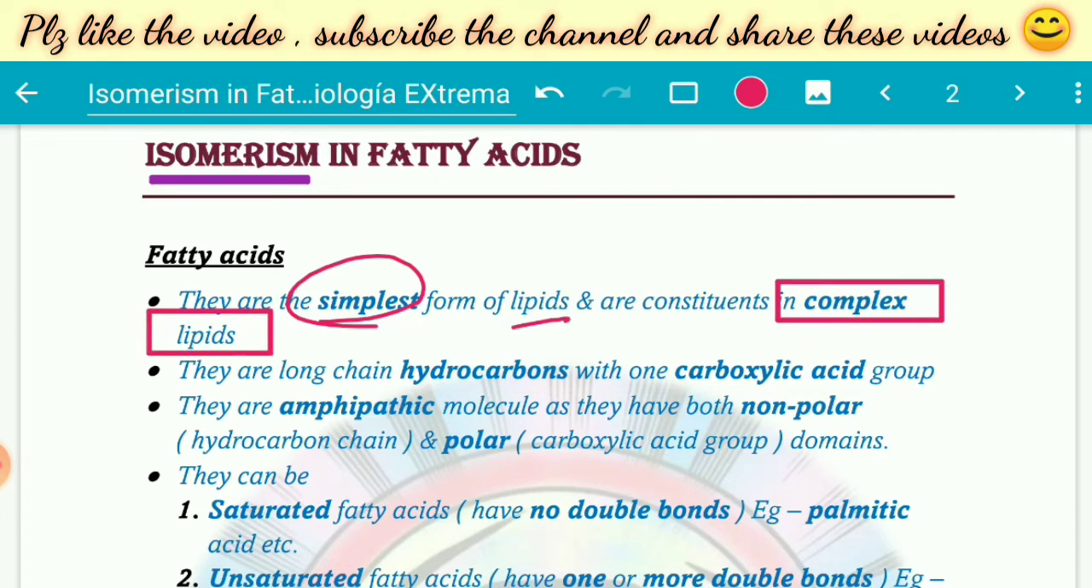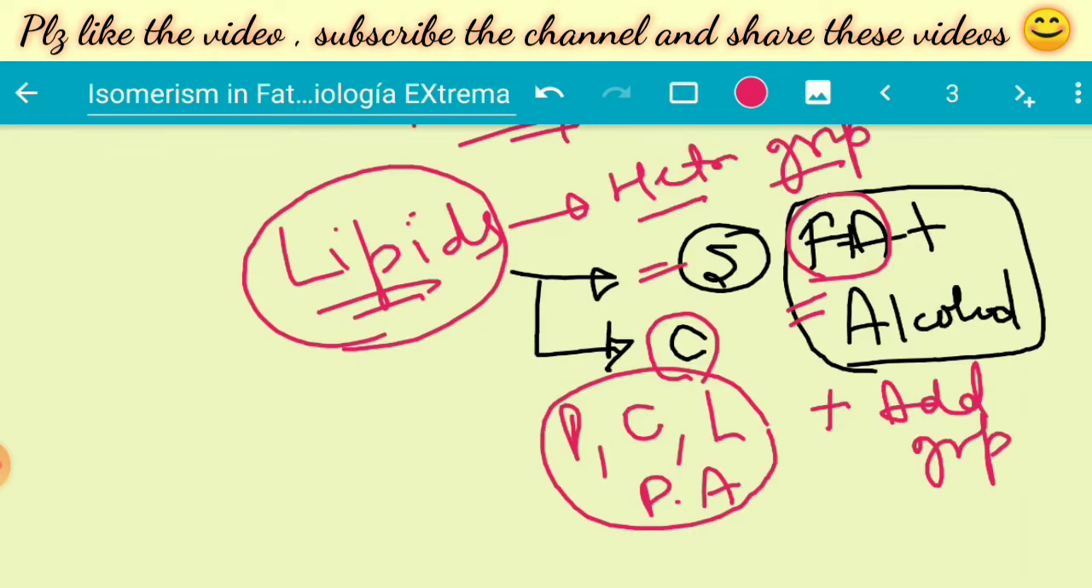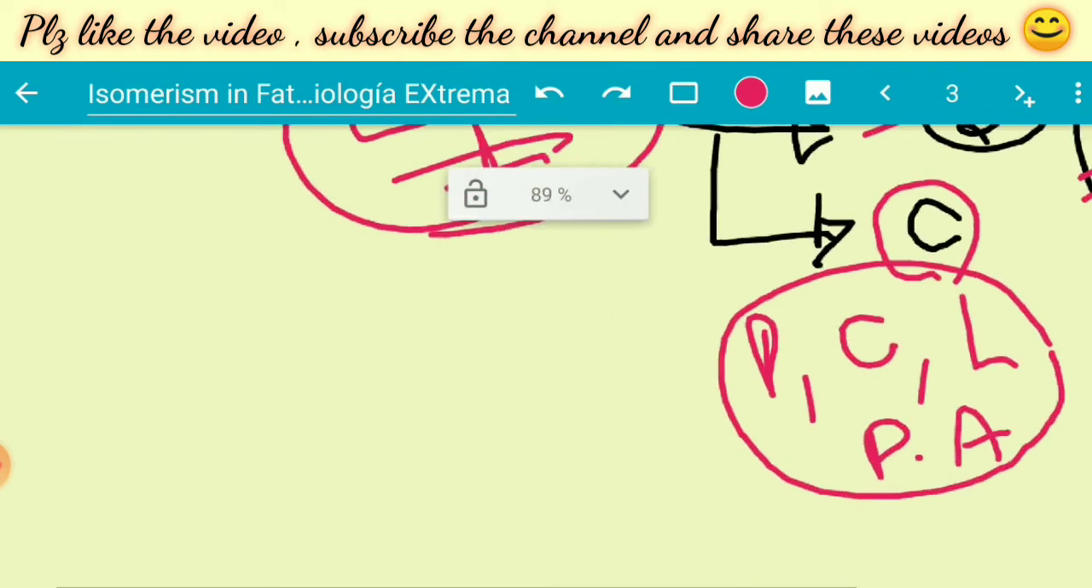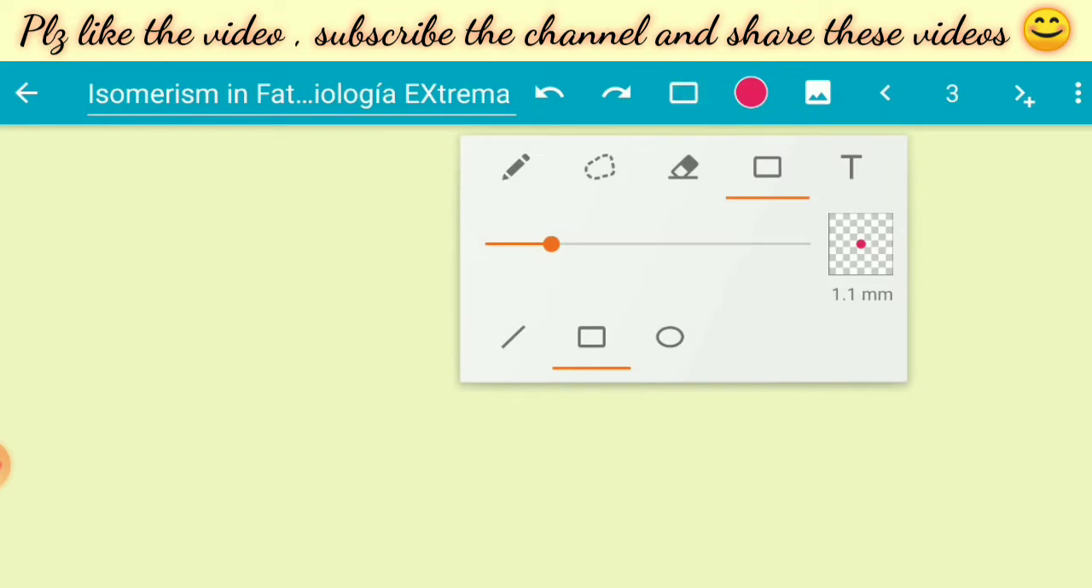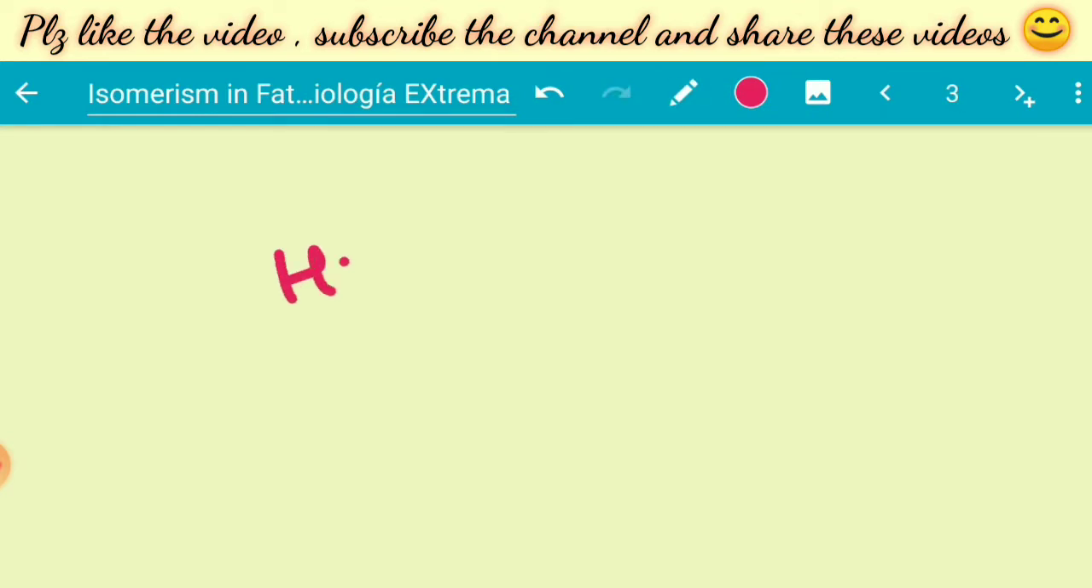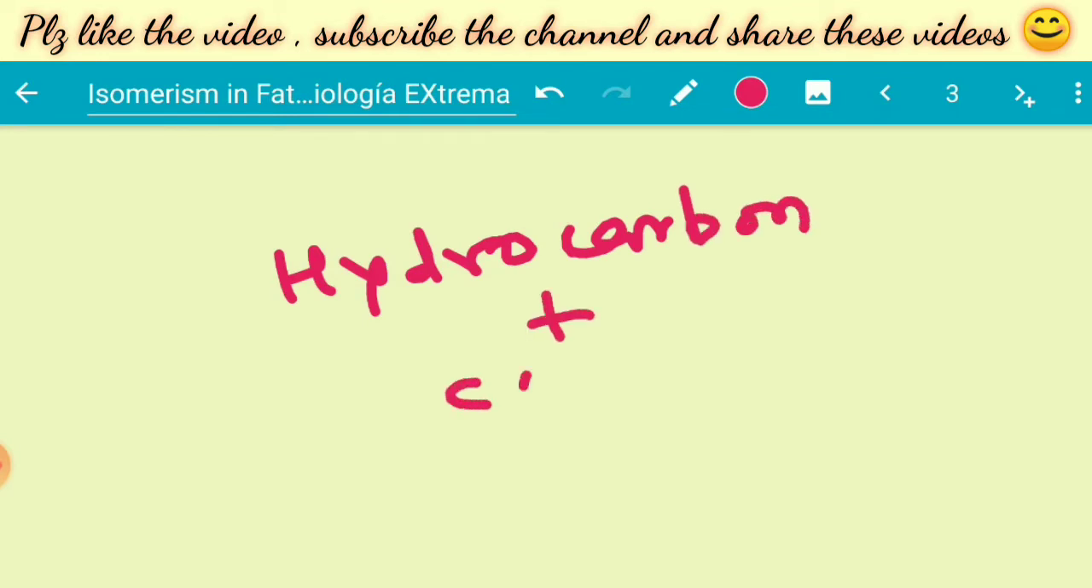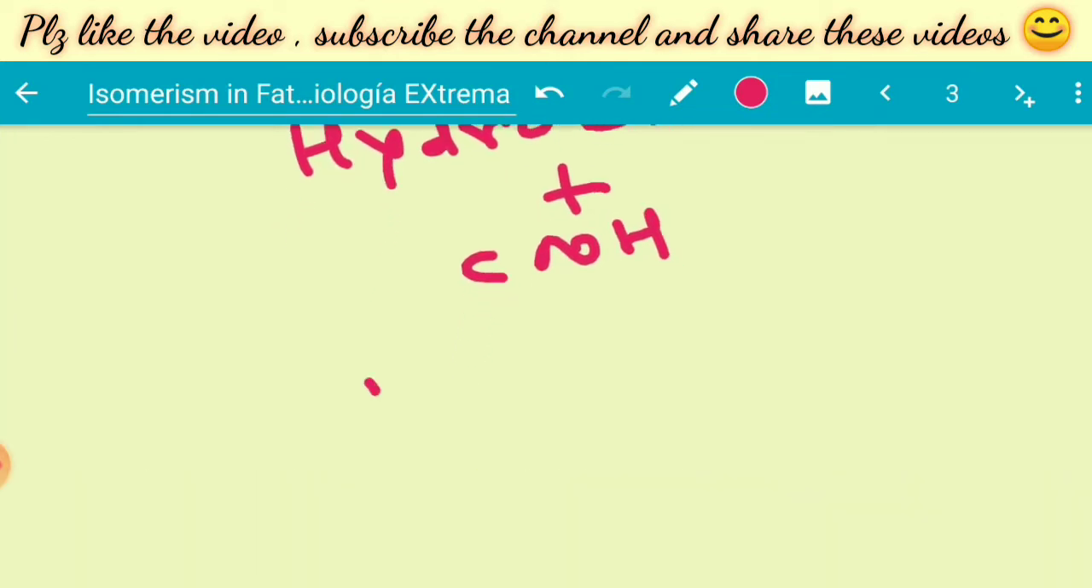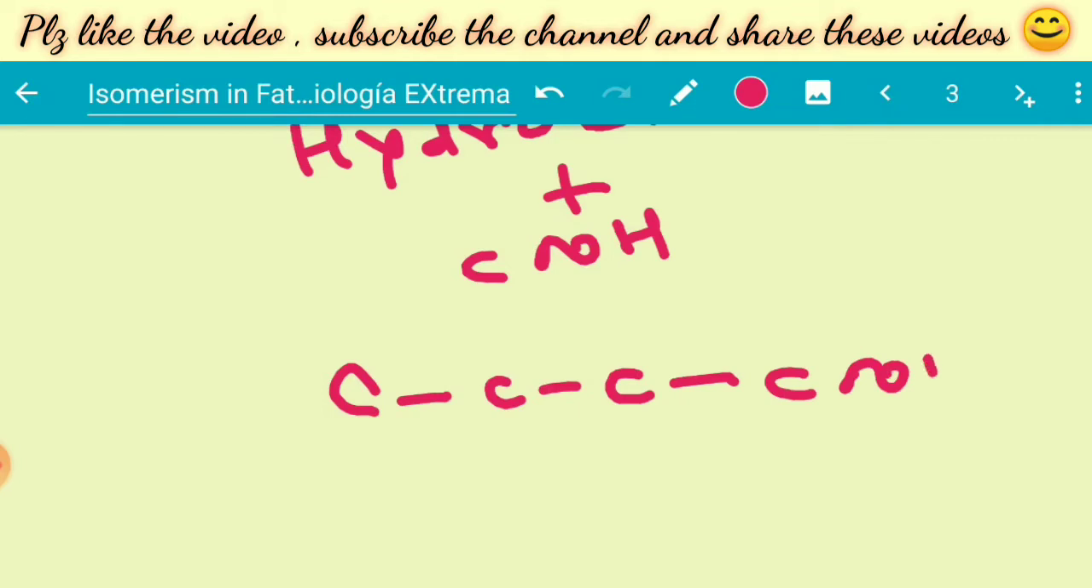Now we know what fatty acids are, but what about their chemical structure? If we talk about the chemical structure, they consist of a hydrocarbon chain which is attached to a carboxylic acid group. We can draw it simply like this. This is a fatty acid. The CH2 units are methylene and CH3 is the methyl group.